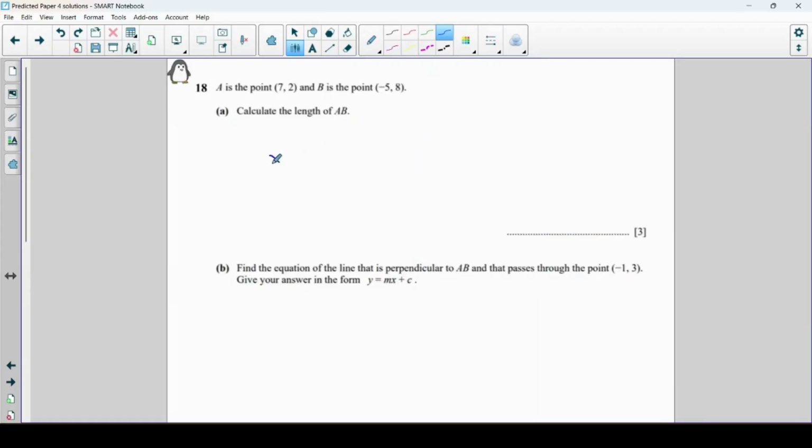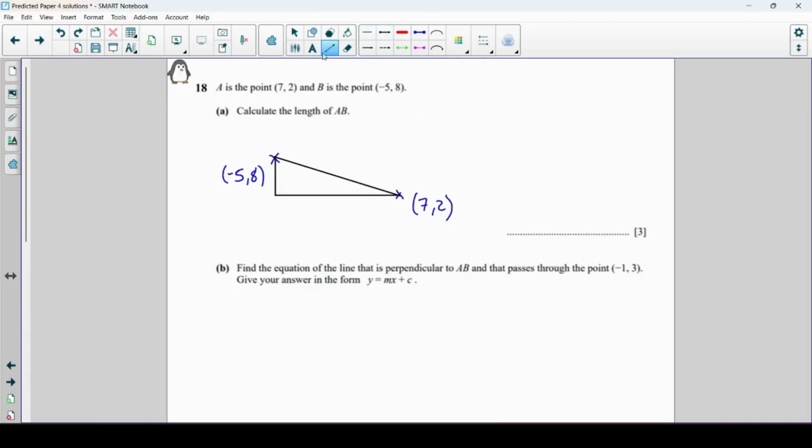I would definitely expect there to be something on straight line graphs. Let's just plot these 2 points roughly where we'd expect them to be. So minus 5, 8 and 7, 2. And we want the length of the line connecting these two. You could do this using a formula, but actually what this is, it's using Pythagoras. Okay, so what is the distance between 8 and 2? Well, it's 6. What is the distance between minus 5 and 7? It's 12. So we're going to do the square root of 6 squared add 12 squared.